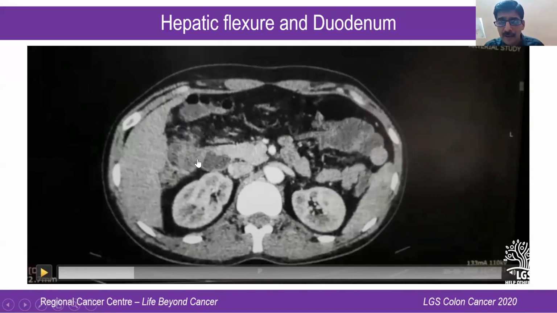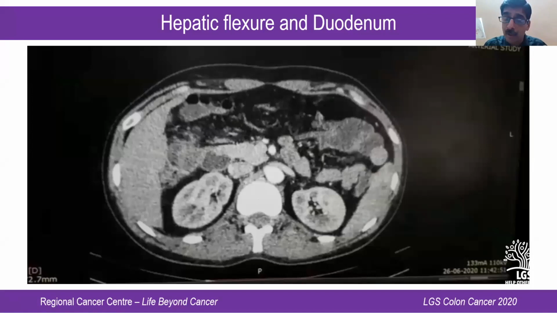So very well, you can see that it's almost infiltrating, or suspicious infiltration. This patient was a 40-year-old male. You can see the date at the lower part is 26/6, almost 10 days back. So in this patient, I didn't give neoadjuvant chemotherapy. We went ahead in this patient with the